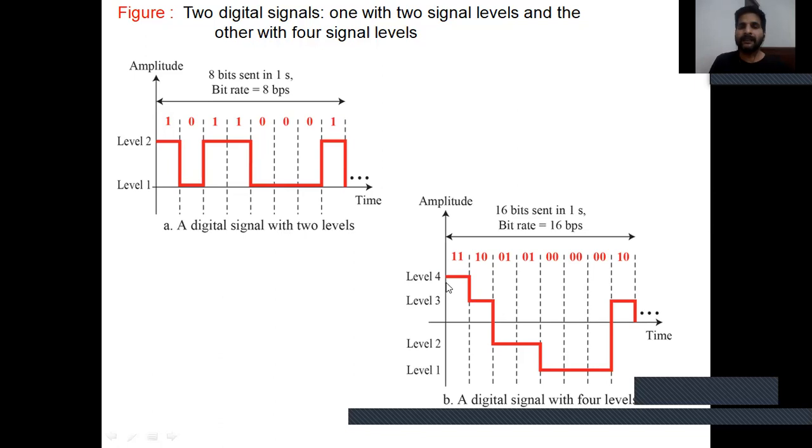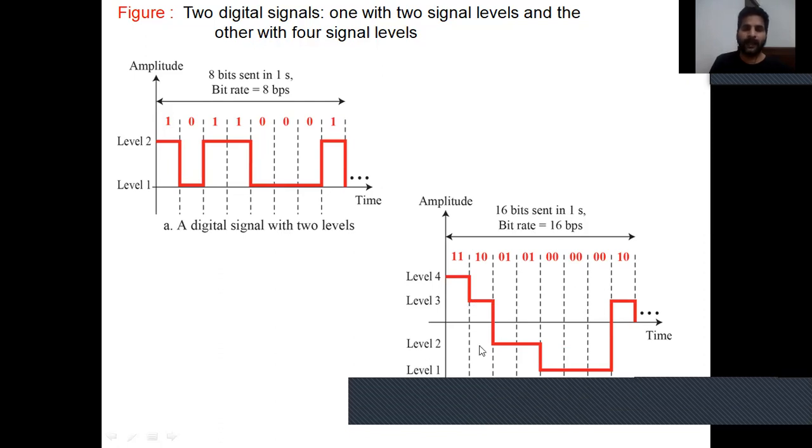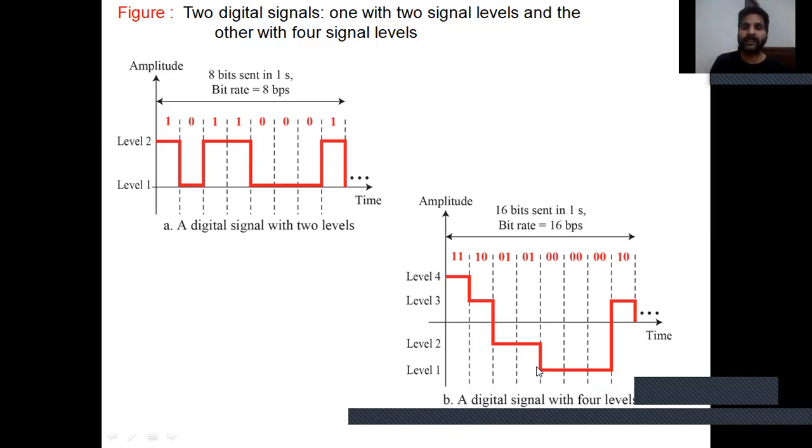Now the amplitude: 16 bits sent in 1 second, so the bit rate is 16 bits per second. This is the digital signal with four levels, 2 to the power 4 equals 16. It is represented like this: level 1, level 3, level 2, and level 1. So 2 to the power 4, 16 bits, are transmitted in a form like this. Okay.